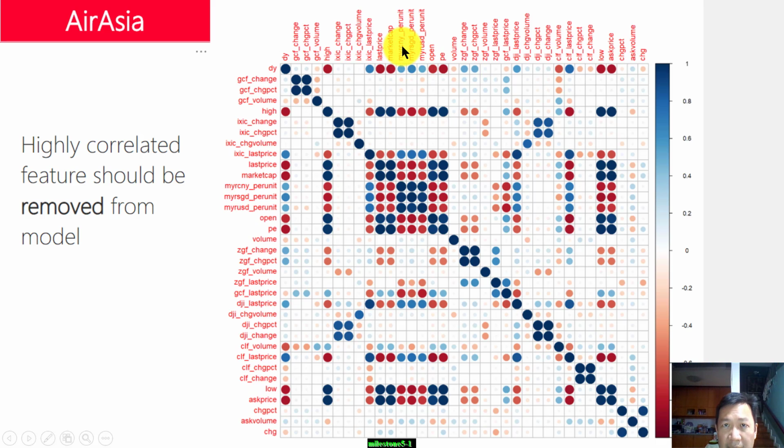The ones used are CNY, Chinese yuan, Singapore dollar, and USD. So we can reduce it to just one currency, and the percentage change we can remove. We can maintain just the actual change value. So this will further simplify our features. Okay.